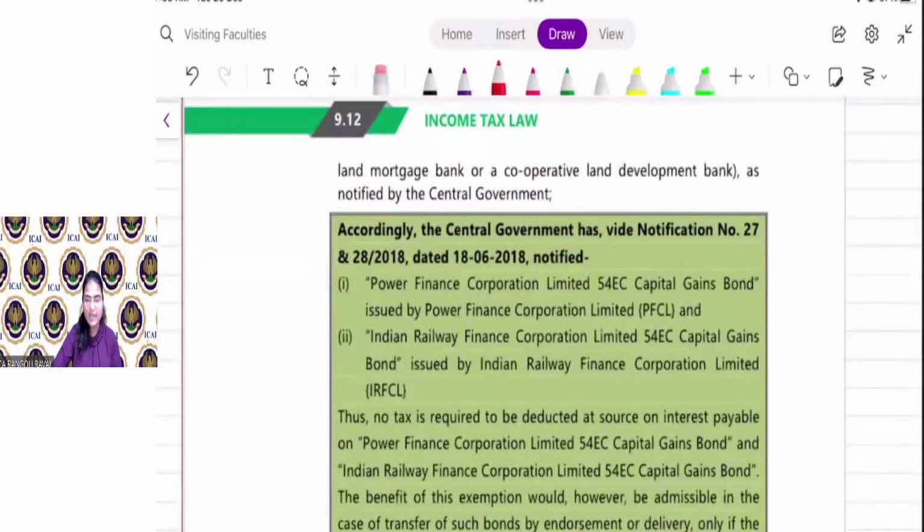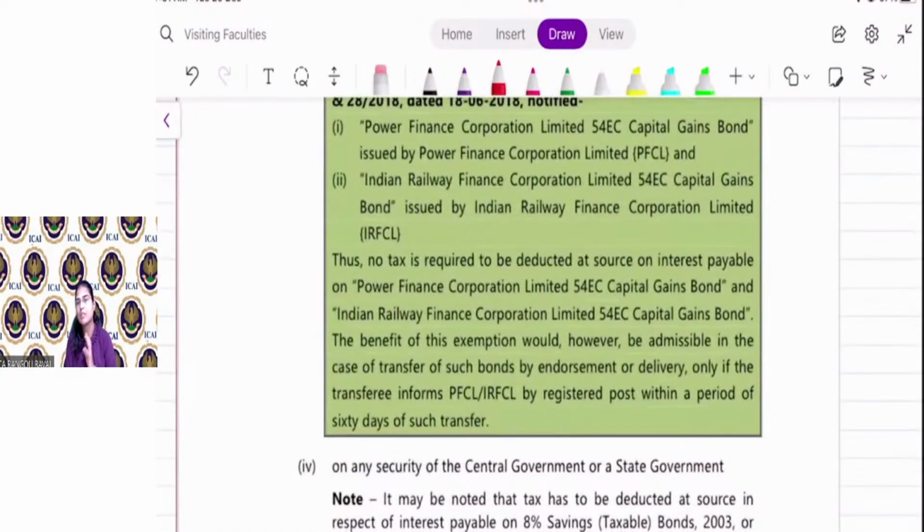The central government says that in PFC bond, that is Power Finance Corporation bond, and REC bond, Indian Railway Finance Corporation bond, if the government is paying interest on this bond, that is REC bond, you have already learned this bond in the 54EC capital gain chapter. In that case, the TDS is not required to be deducted by the government. They will directly pay the interest without deduction of tax. So the government has power to notify certain types of bond on which tax is not required to be deducted.